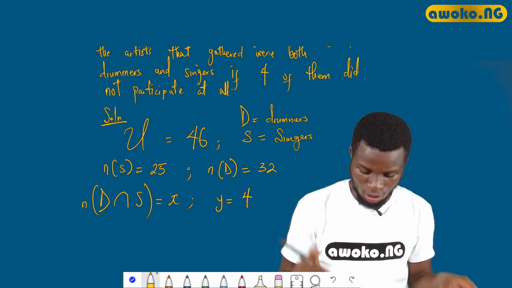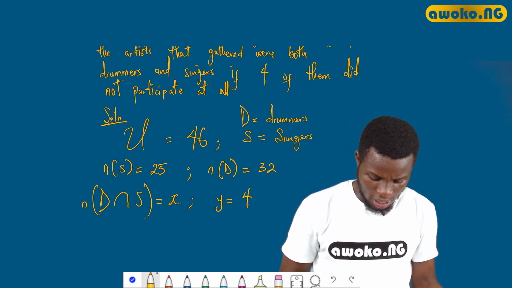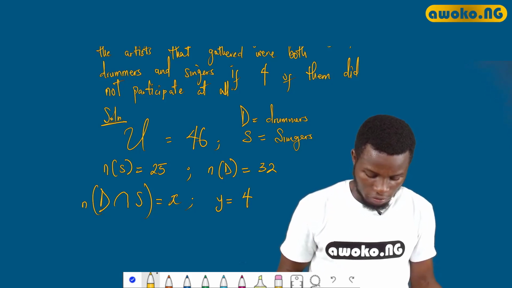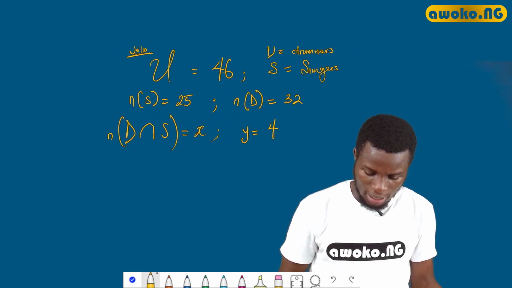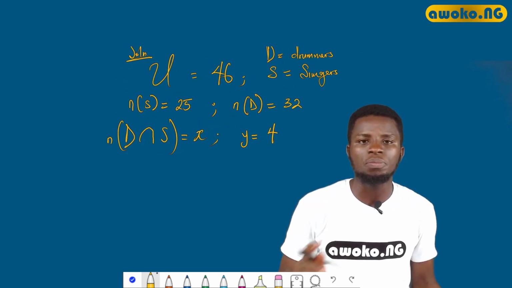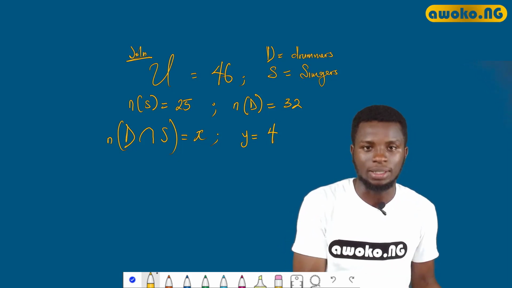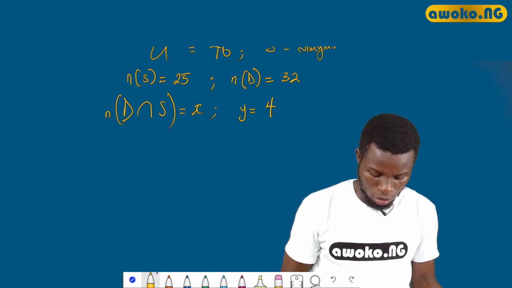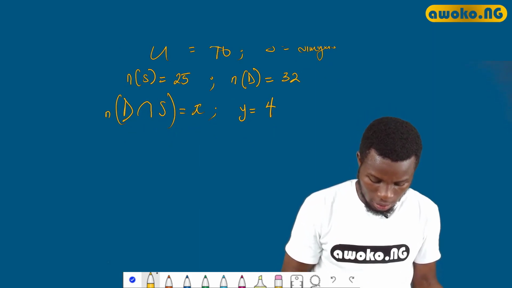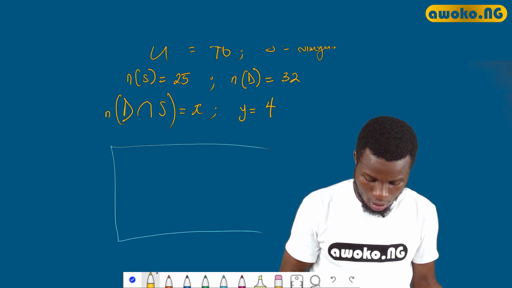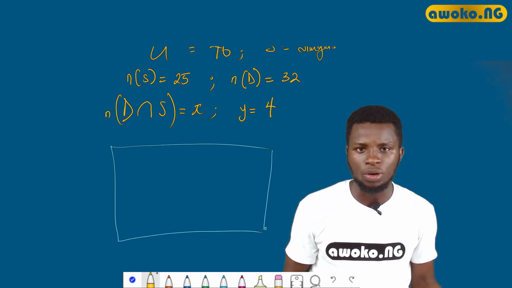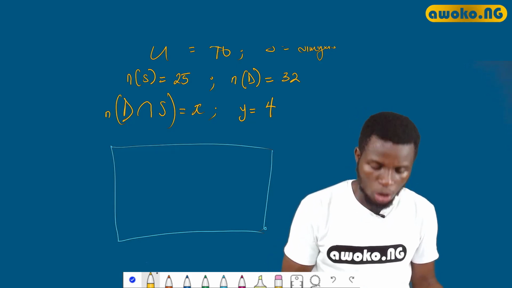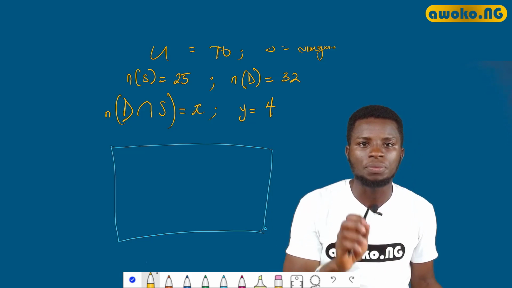Is that understood? So, having said that, we can represent this information using the Venn diagram. Remember, I said yesterday that the Venn diagram is a pictorial representation of sets. It gives us a clearer picture of what we are talking about. So, in the Venn diagram, in this case, we use a rectangular block to represent the universal set. And the subsets are represented using circles.